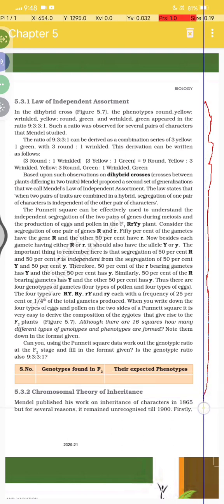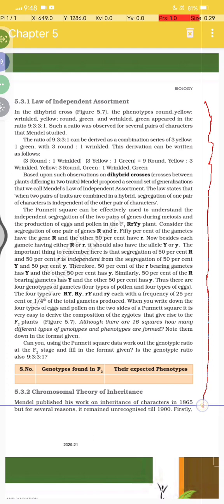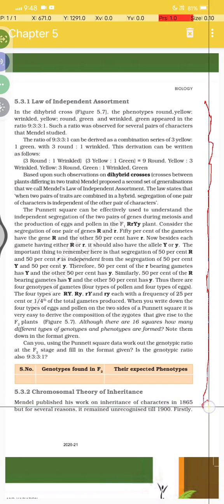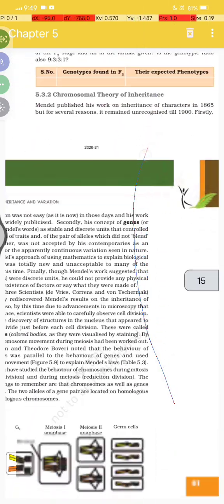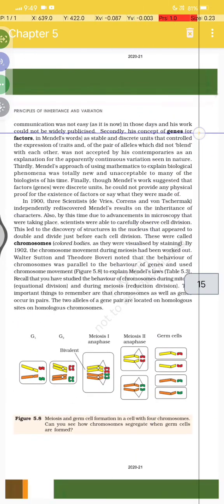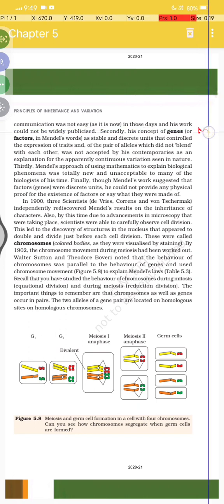5.3.2 The chromosomal theory of inheritance. Mendel published his work on the inheritance of characters in 1865, but for several reasons it remained unrecognized till 1900. Firstly, communication was not easy in those days and his work could not be widely publicized.